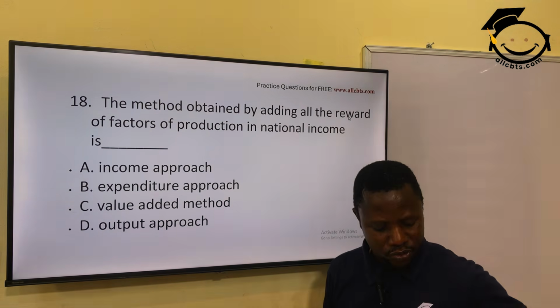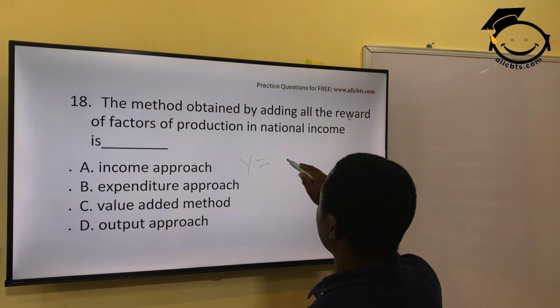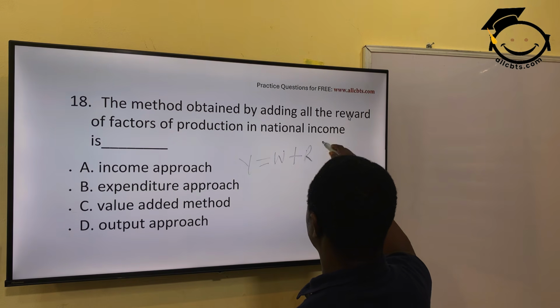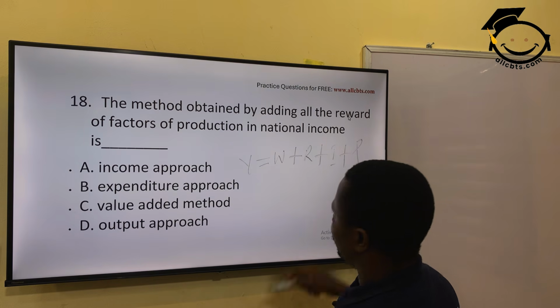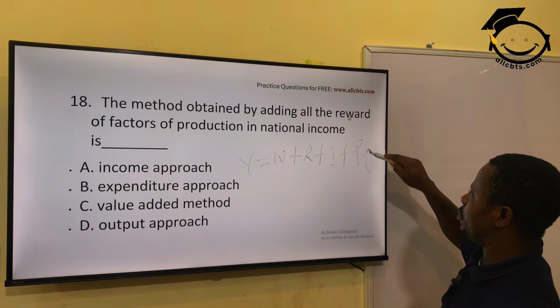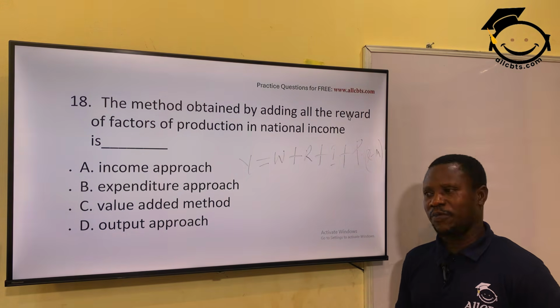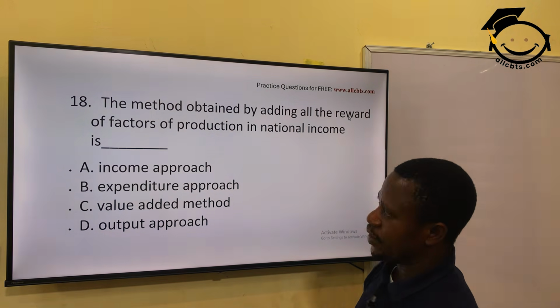That's why when you want to do national income, you say Y equals what? Wages on labor plus rent on land plus what? Interest on capital plus profit, which is for whom? For the entrepreneur, plus the difference between exports minus imports. That's the net income from abroad. Okay? Very well. So the answer is income approach.